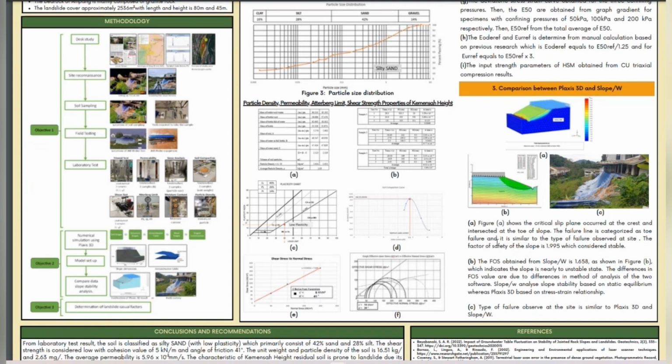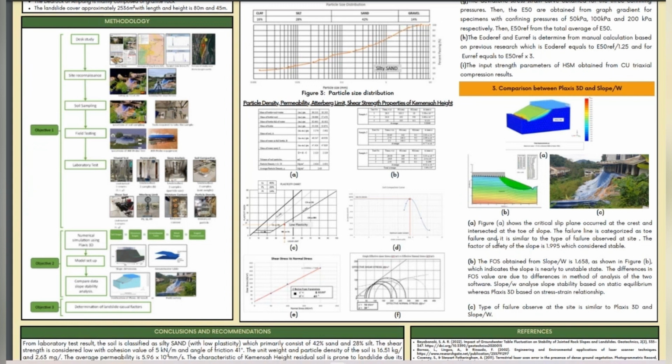Figure A shows the critical slip plane occurred at the crest and intersects at the toe of the slope. The failure line is categorized as toe failure. The factor of safety we get from Plaxis 3D is 1.995, which is considered stable. We also do it in the software Slope/W, and the factor of safety is 1.658.